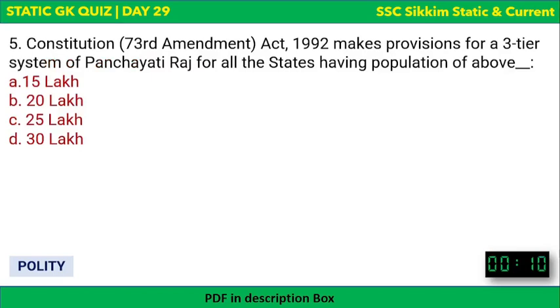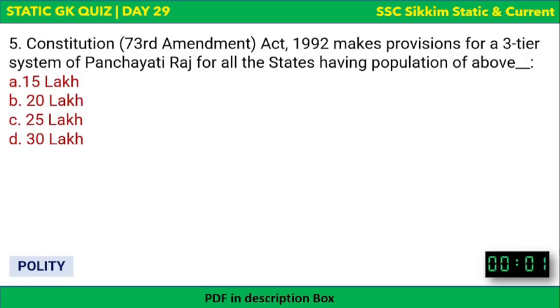Next, the 73rd Amendment Act in the Constitution 1992, which we have already discussed, makes the provision for a three-tier system of Panchayati Raj for all the states having population of above how much? The options are there and your time begins now. Below a certain number of population, there's only two-tier Panchayati Raj system as in Sikkim.